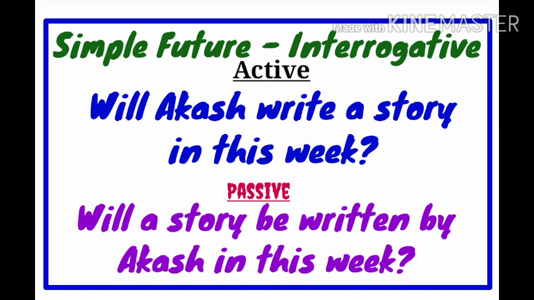Dear students, I think some of you may have a confusion regarding the usage of will and shall.